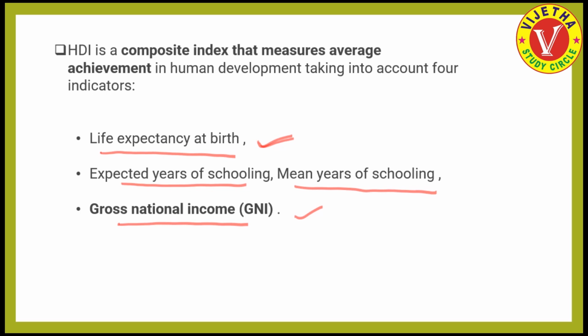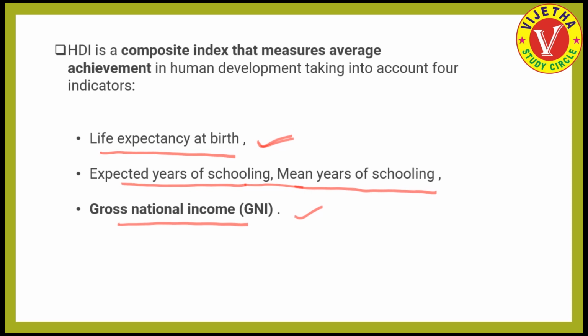And in the Human Development Index, to calculate the ranking of the different nations, the life expectancy at birth is one of the indicators to be taken. Along with that, education is another important indicator the report takes into consideration. Under education, it takes into consideration the expected years of schooling and mean years of schooling.